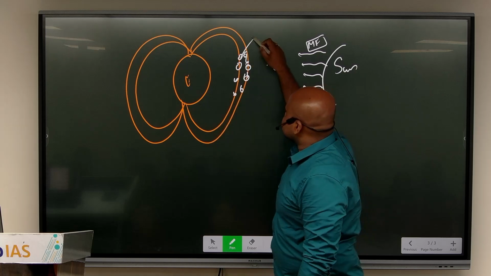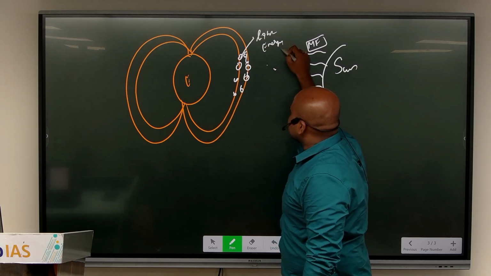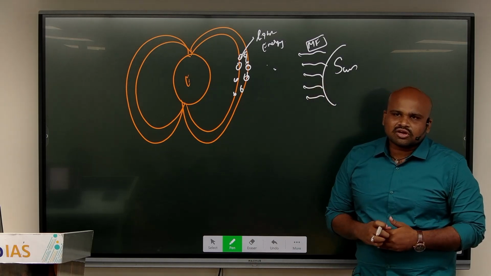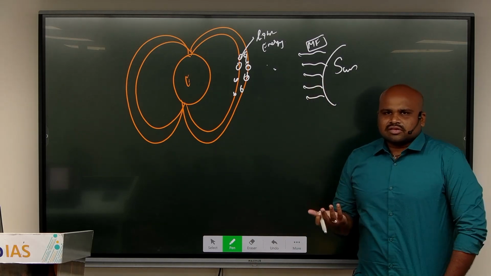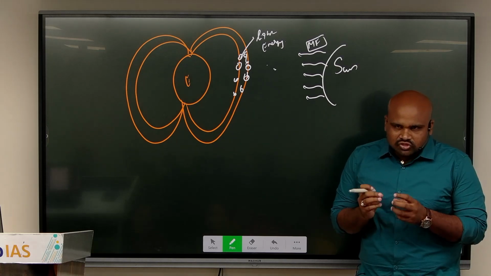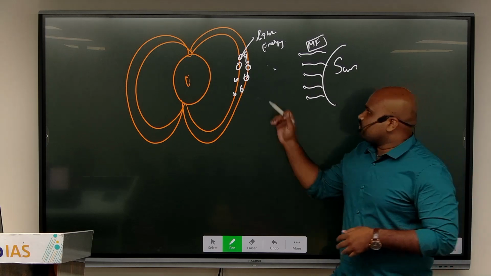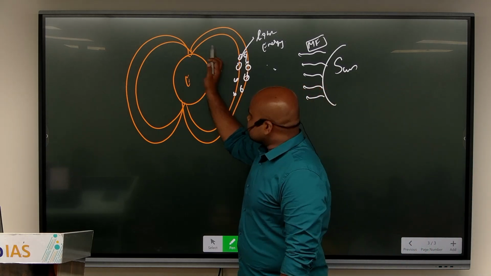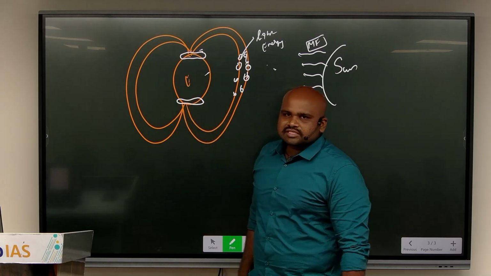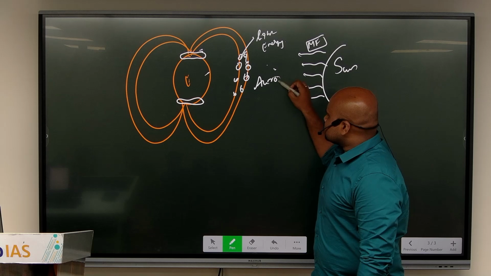I will definitely see some light energy being generated, because I know that energy can never be created nor destroyed, it can only be transferred. That process goes on. I see that there is some sort of light energy being released. Now, when this light energy is transferred to the poles, that becomes what?